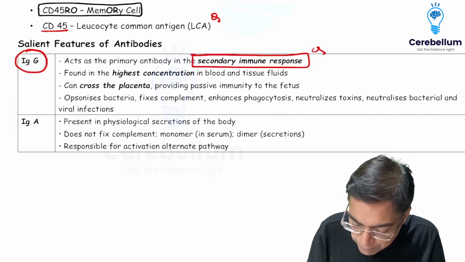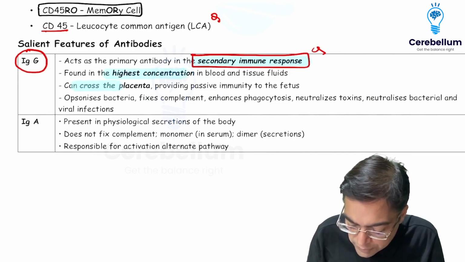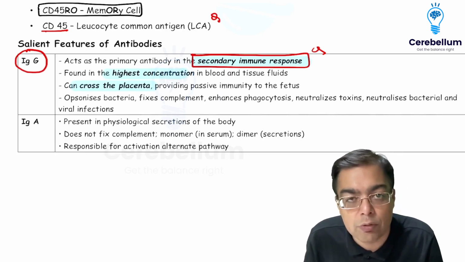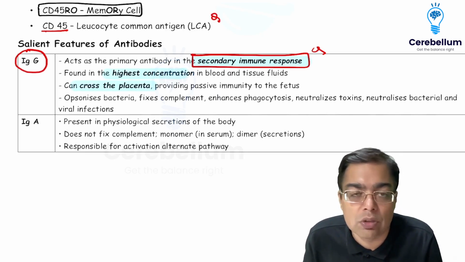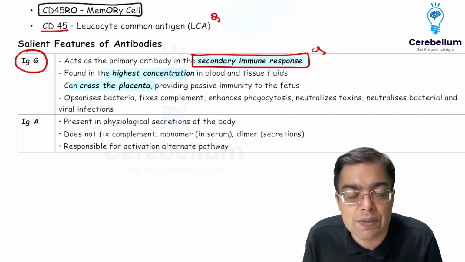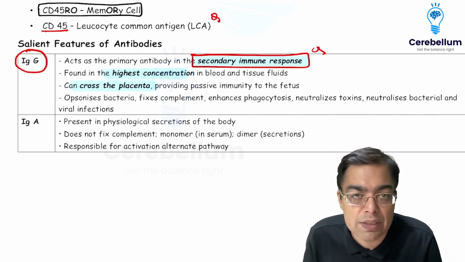Very, very importantly, as it is present in the highest concentration, it is the only antibody which can cross the placental barrier. Of course, we understand it is required for activation of the complement system, required for the process of opsonization, and that is why it is going to be of importance in defense.